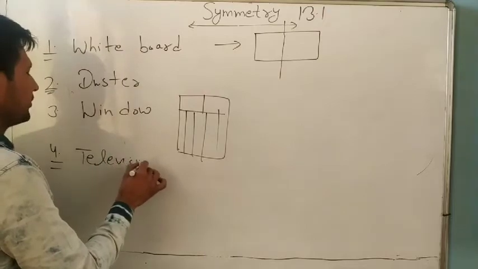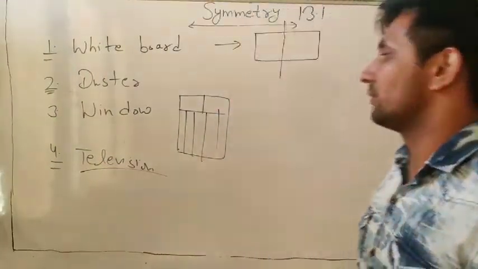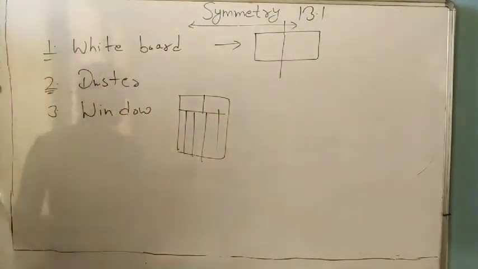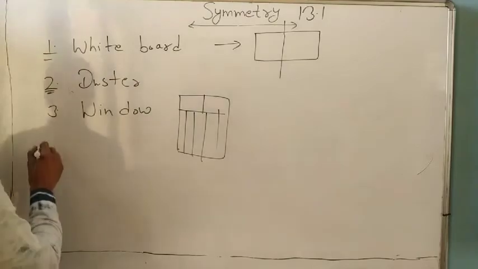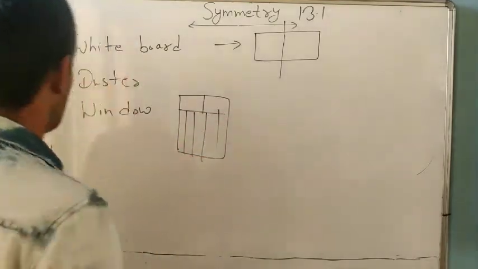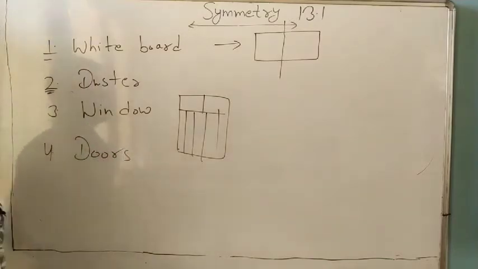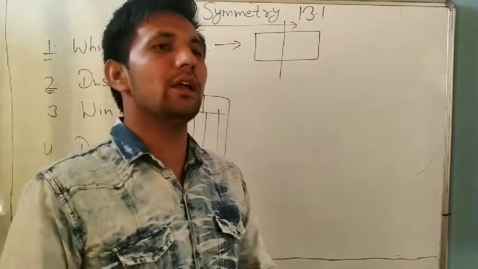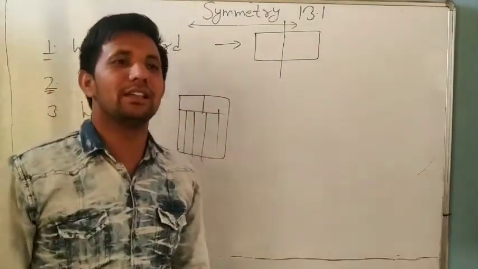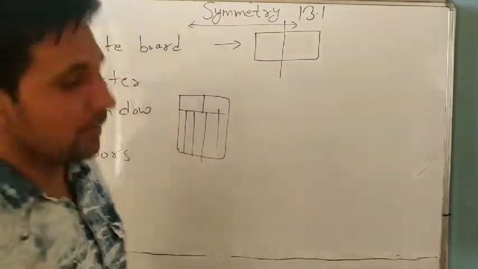Your door, our doors also have a line of symmetry, because the middle line always divides the two doors into symmetrical parts.